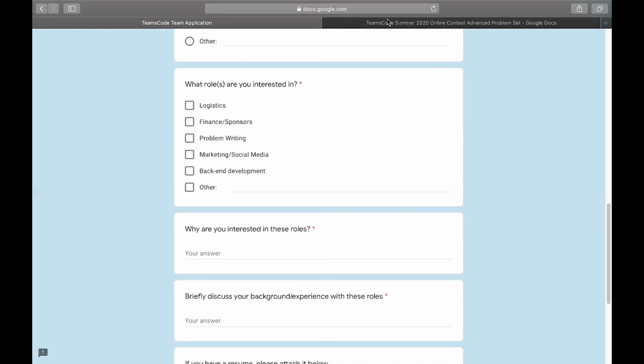Also, you don't have to be necessarily very strong at coding. Maybe you're just an approachable person who you think would be good at reaching out to sponsors and talking to them, or you're very good at graphic design and you would like to make social media posts. If you think that you have any talent in any of these areas and are also interested in making sure that you're dedicated to the team, we'd love to have you on. Don't be afraid to apply.